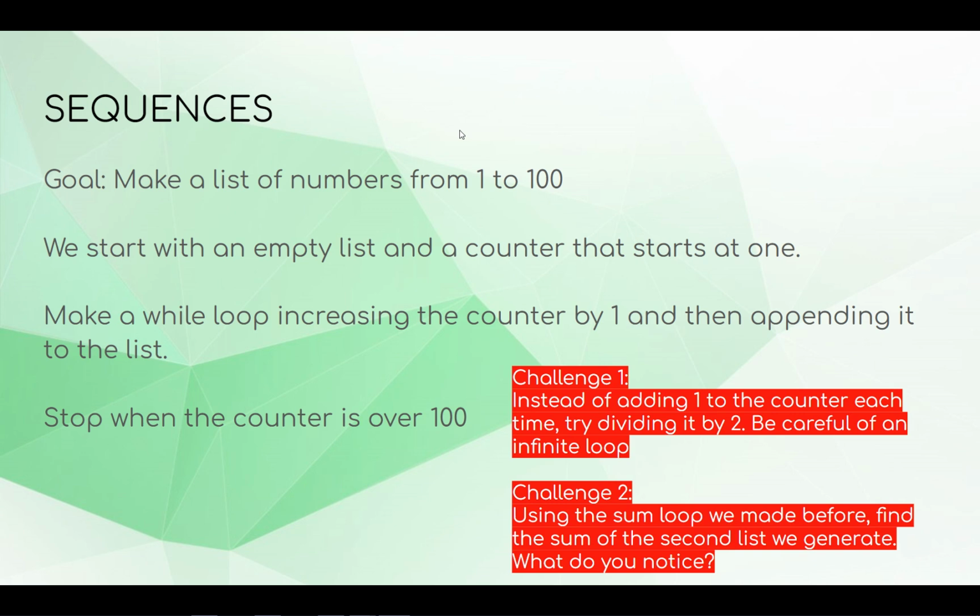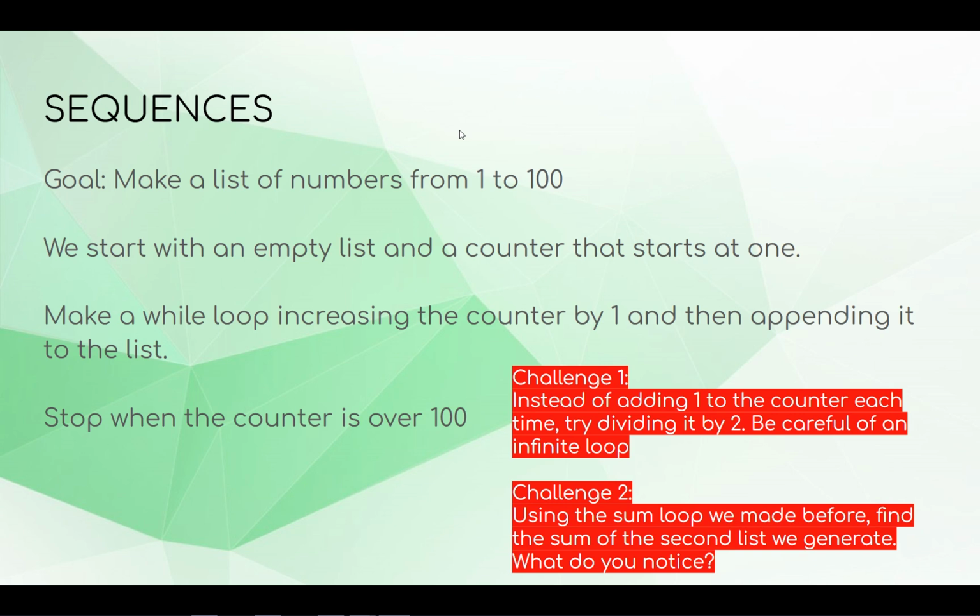And then we're going to use while loops where we increase the counter by 1 and append it. Remember, we should append because we want it to count from 1 to 100, so it should just add the new number onto the end. And you also want to be stopping when the counter is over 100. So now you can work on that, or the two challenges.